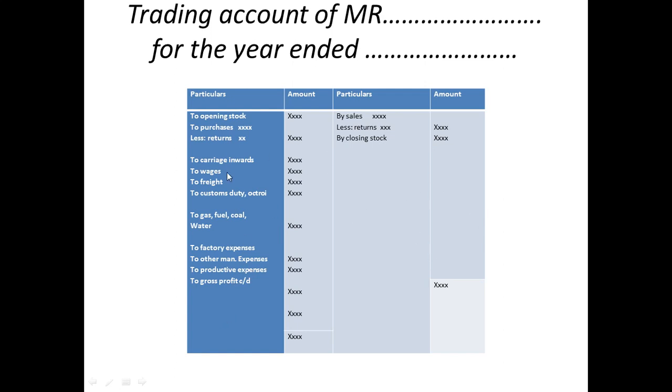Credit minus debit: if you add all of them, and if anything has been given in the question, you're going to take it over here. Okay, I hope I made it clear. This is just to make you understand the proforma of the trading account.